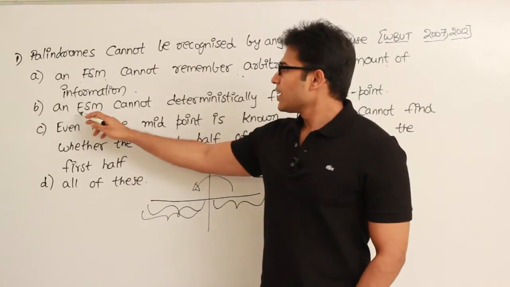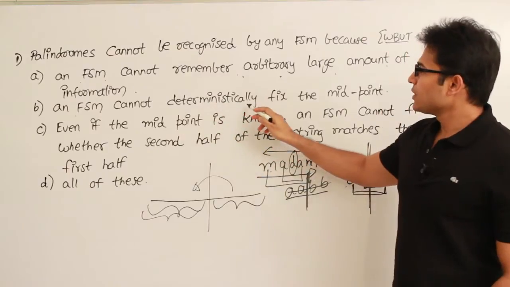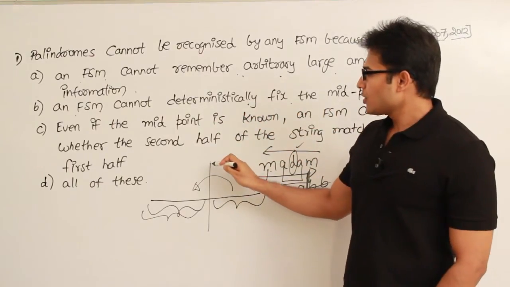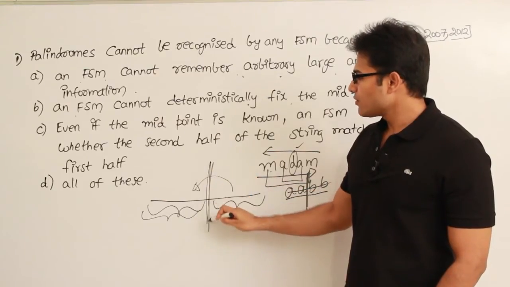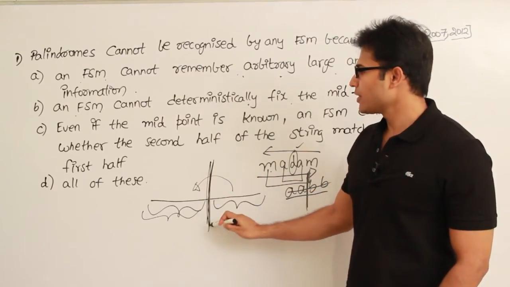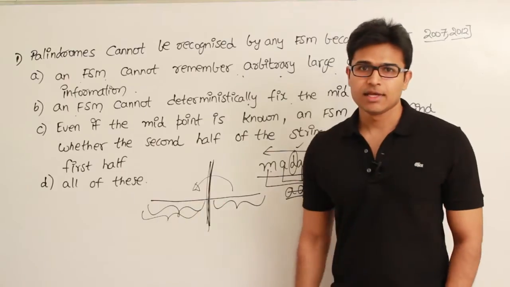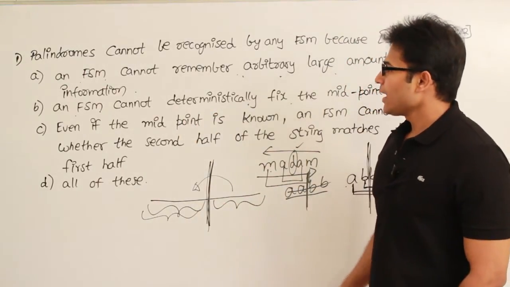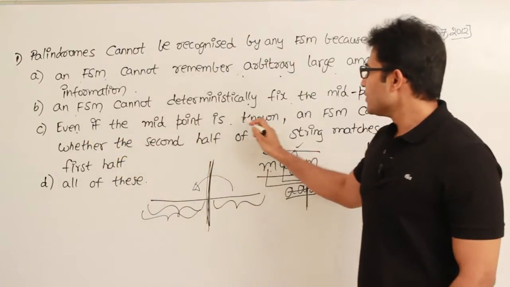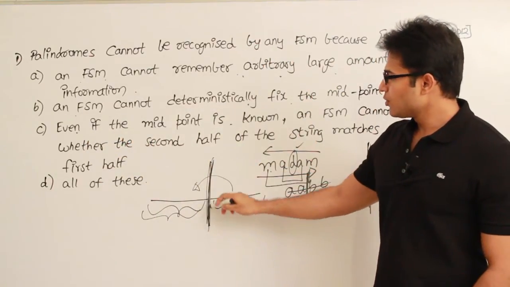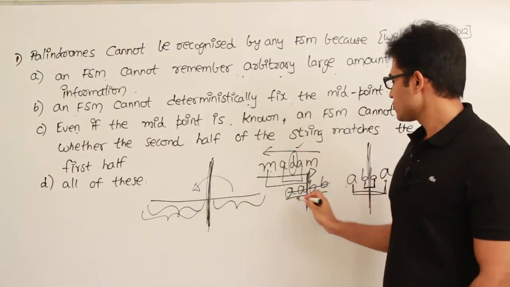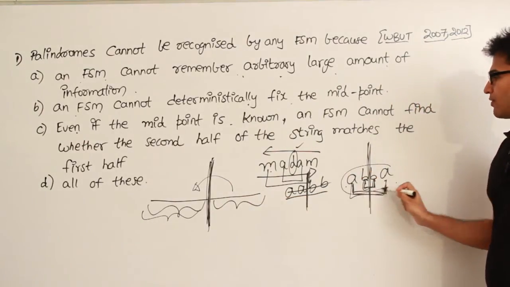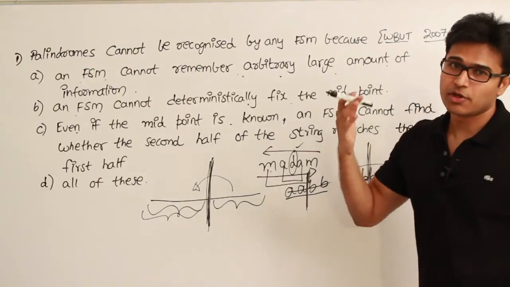And second, a finite state machine cannot deterministically fix the midpoint, which means it cannot count and find out the midpoint. We are supposed to find the midpoint and then compare both sides. Now we cannot even find the midpoint. That is the second reason. And the third reason is, even if the midpoint is known, there has to be this comparison, and this comparison cannot be done by a finite automaton. It needs a pushdown automaton.